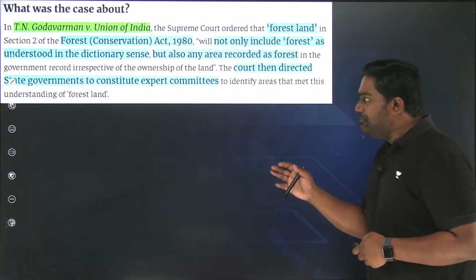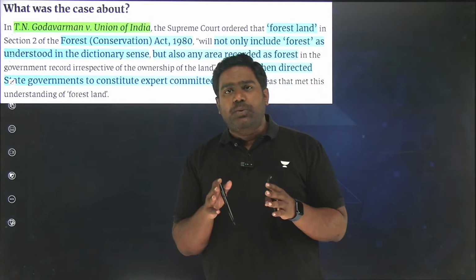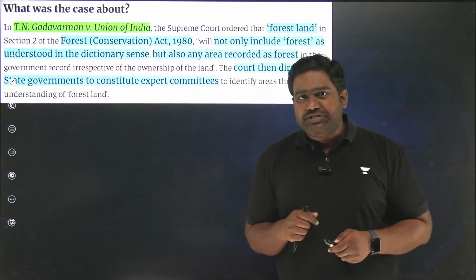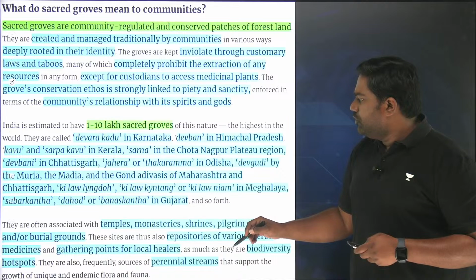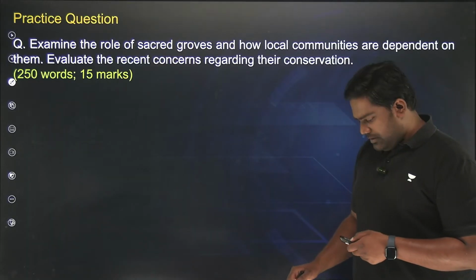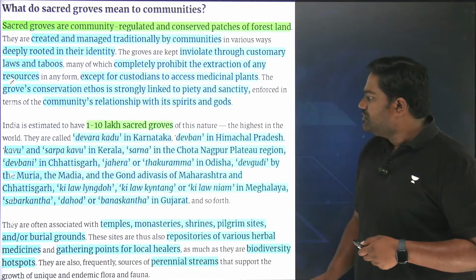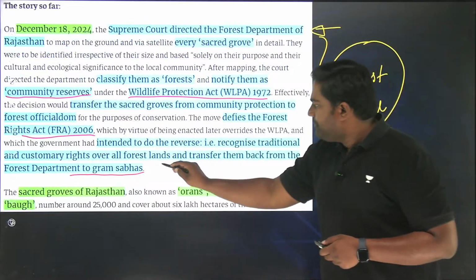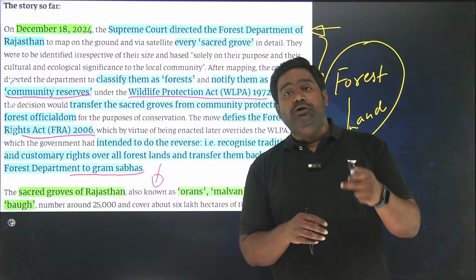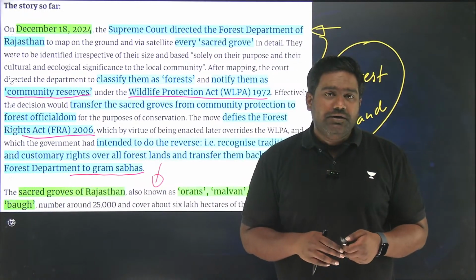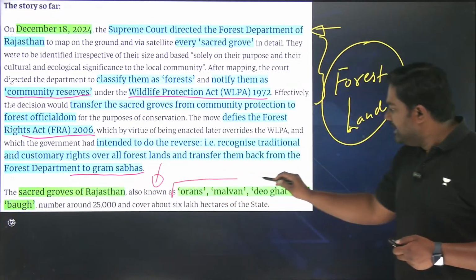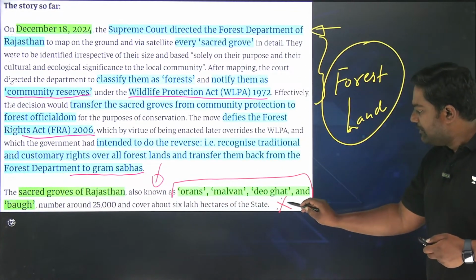Let's dive a little deeper into this topic, as the topic is very, very relevant for prelims and as well as for mains. Now, if you look at the previous slide that I shared, you can note down the different names that are used for sacred groves in Rajasthan. In Rajasthan alone, around 25,000 plus sacred groves are present. They are known locally by the local communities by different names. And I think these names can be very important for a possible prelims question.